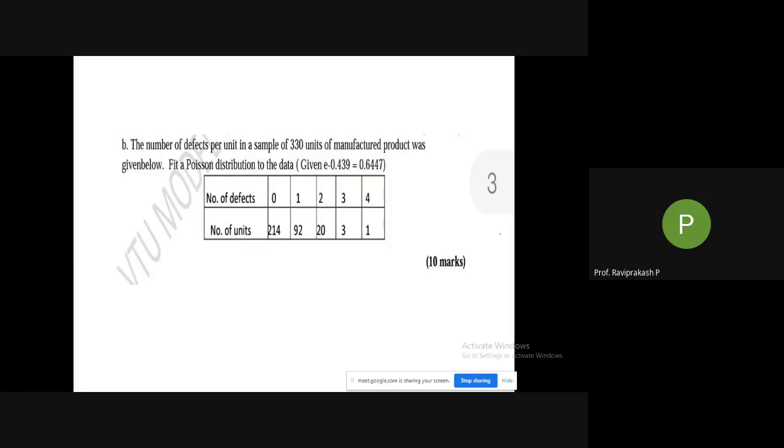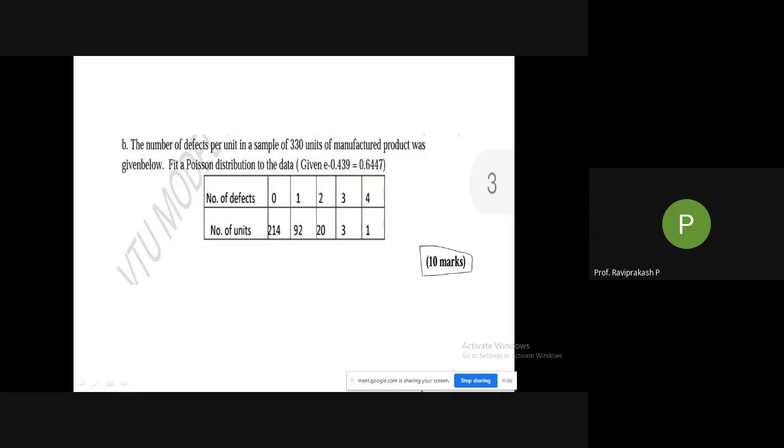So they have asked this particular thing for 10 marks. Here you can see 10 marks. So if you are quick enough, you can do this in 5 to 7 minutes max. So you're getting 10 marks basically.